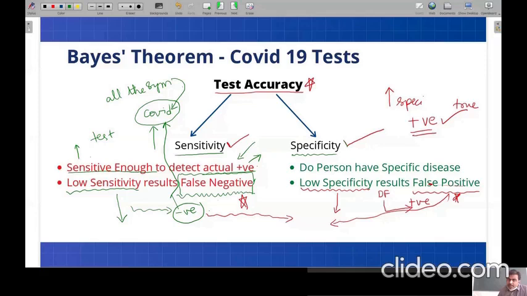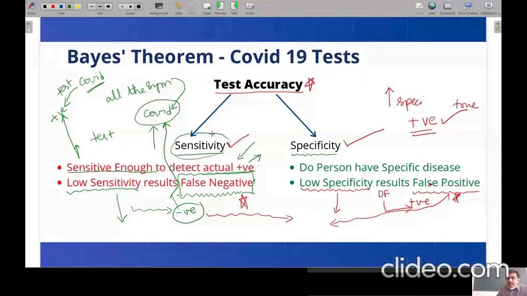Got my point? A COVID person going to a test, if it gives positive, that means that the test is having high sensitivity. This is related to the sensitivity point.